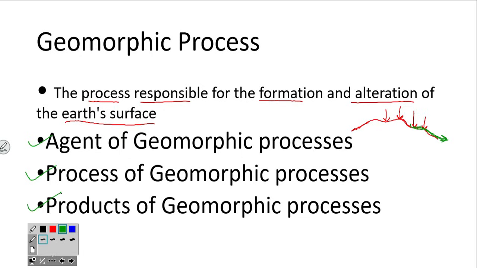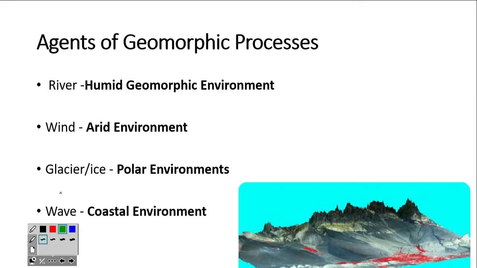These will be studied under geomorphic process. So, first, the agents of geomorphic process. Which are the agents? As I told you, the first thing is river. River is the agent of geomorphic process which is there in humid geomorphic environment, wherever the humid region is, like the Western Ghats. In that, river action, the river will originate and it will change the landform. It will create the valleys, it will create the lakes, or everything which is possible by river action.